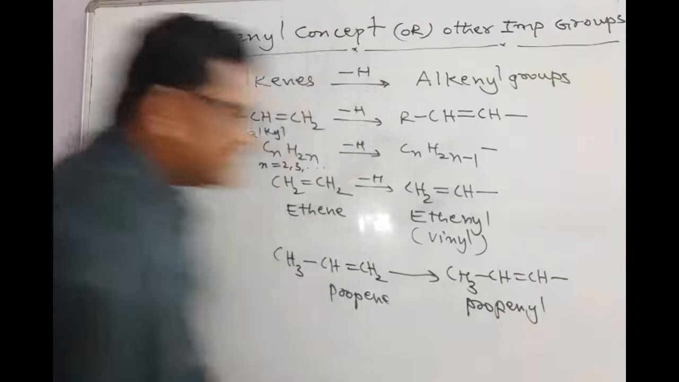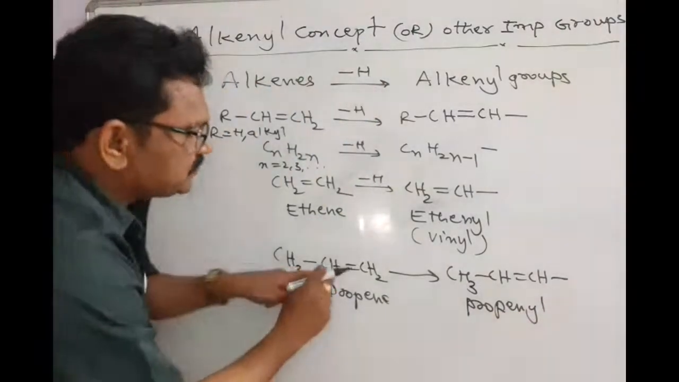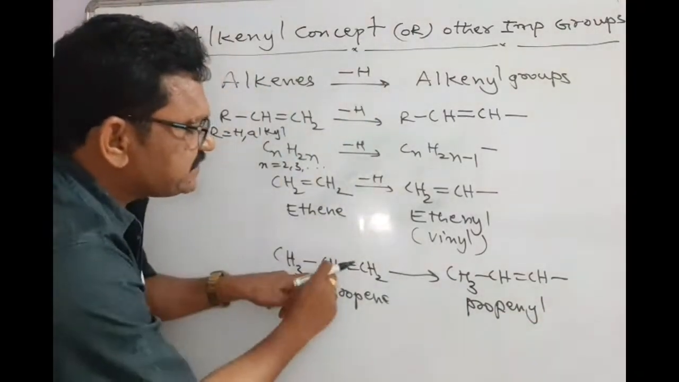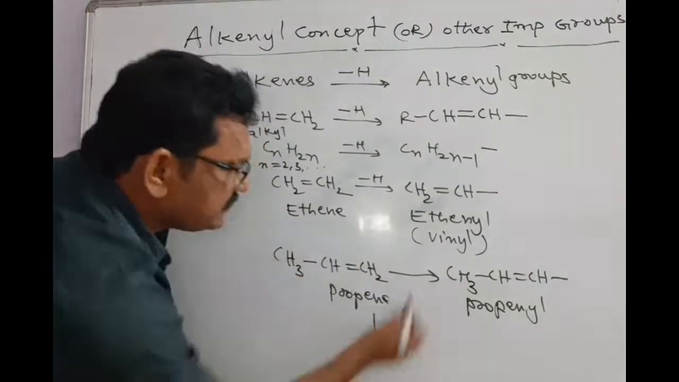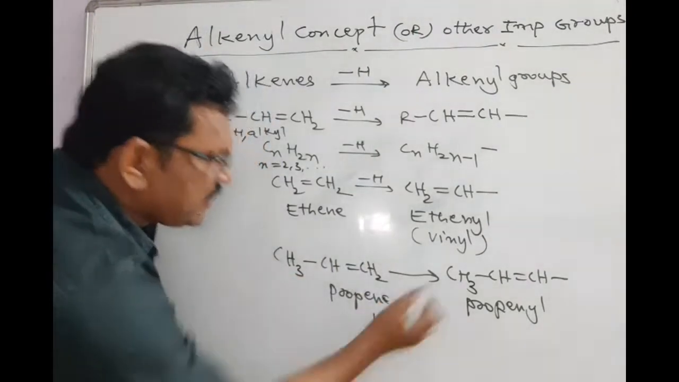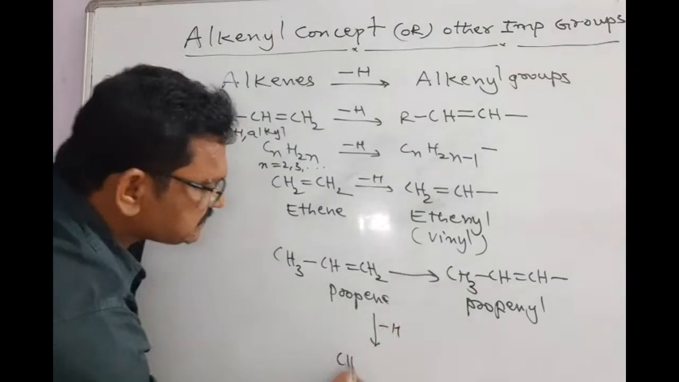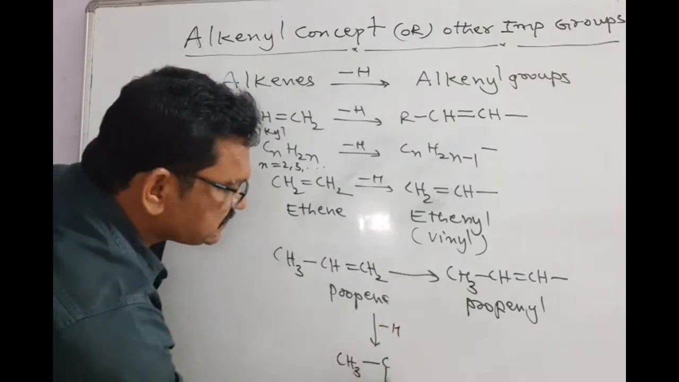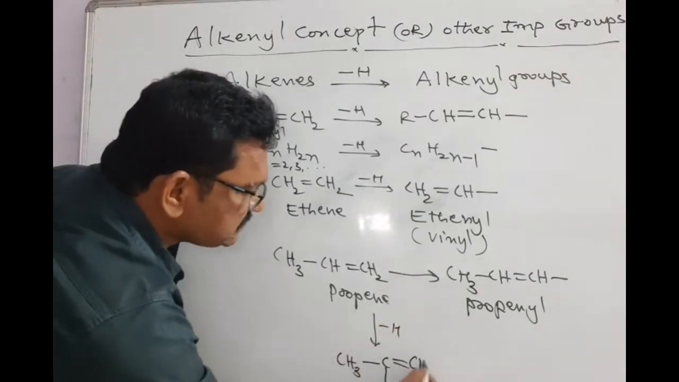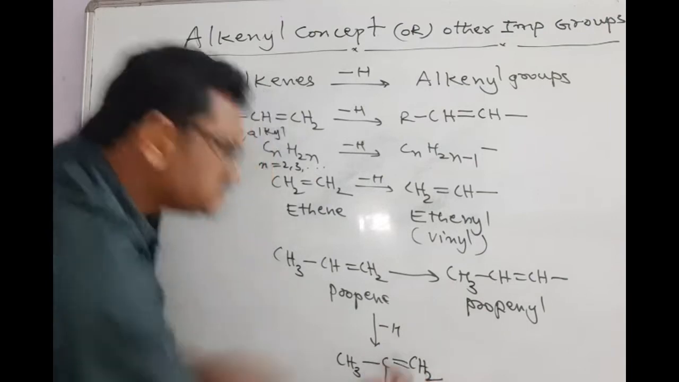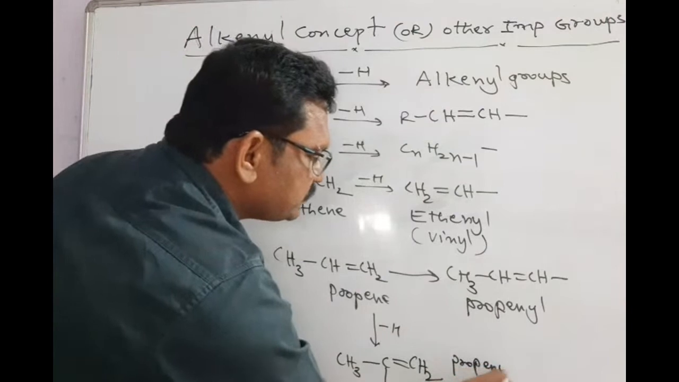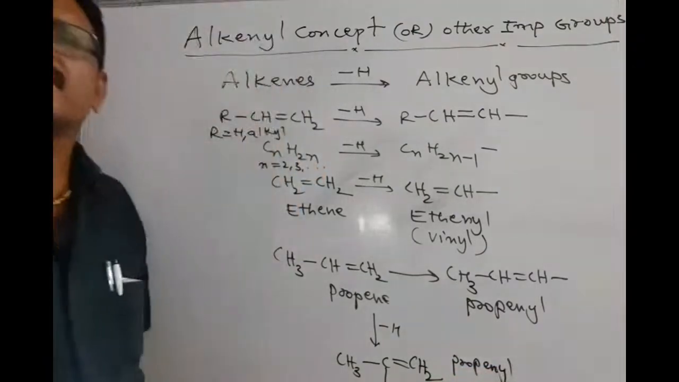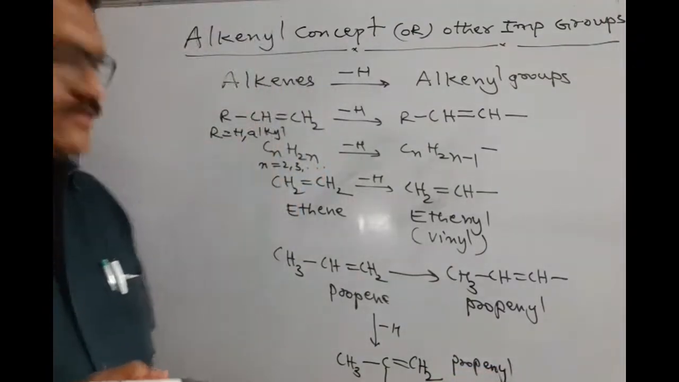Propynyl. Okay. For instance, there is a chance to replace hydrogen here also. Here also, we are getting another type of propynyl. What is propynyl? This is called CH3, C bond, double bond, CH. This is also called propynyl, no doubt. But we have two different types of propynyl.